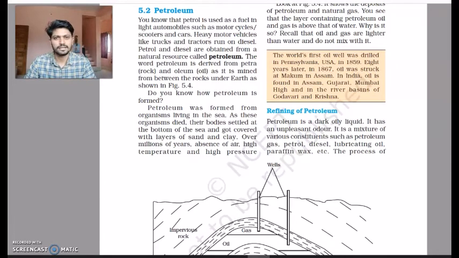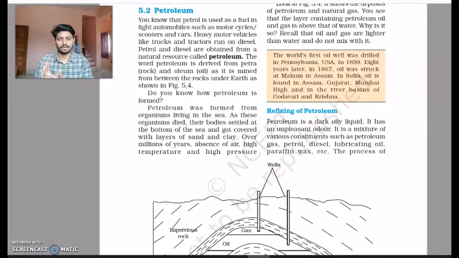Now let us discuss another exhaustible resource, petroleum. So what is petroleum? So we use petrol in our scooters or certain cars. Certain heavy vehicles like trucks or buses use diesel. So both of these petrol and diesel are part of a product called petroleum. How was petroleum formed? The story is almost similar to that of coal.